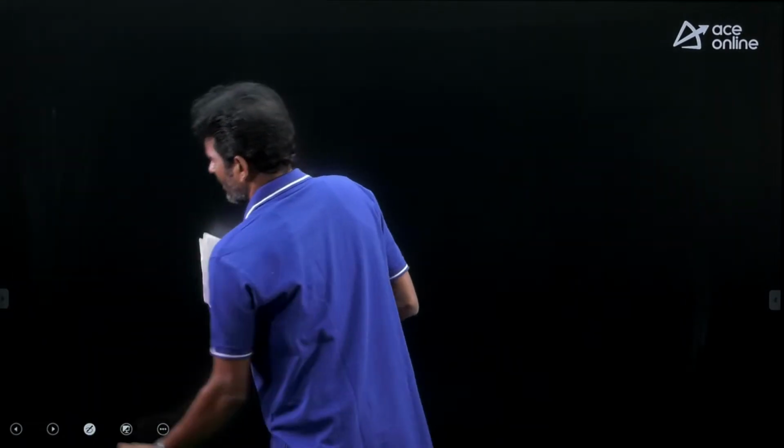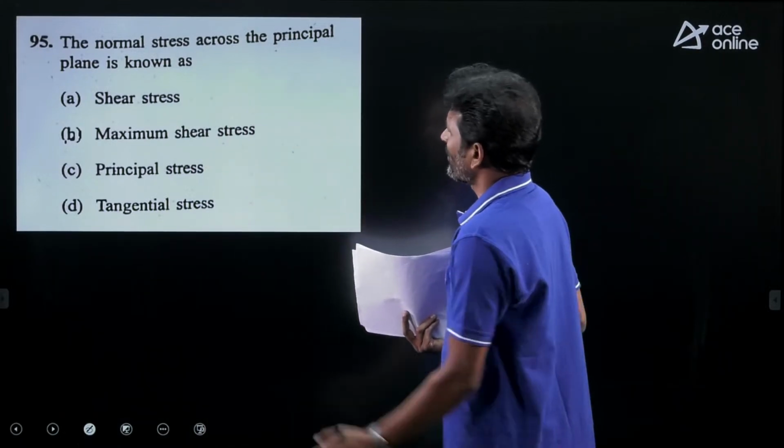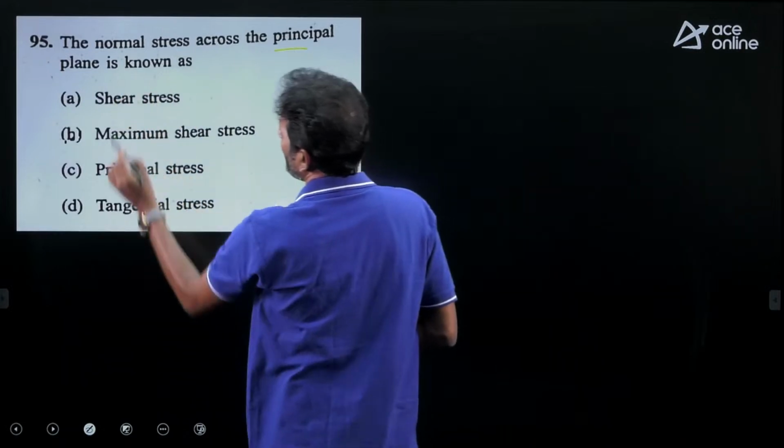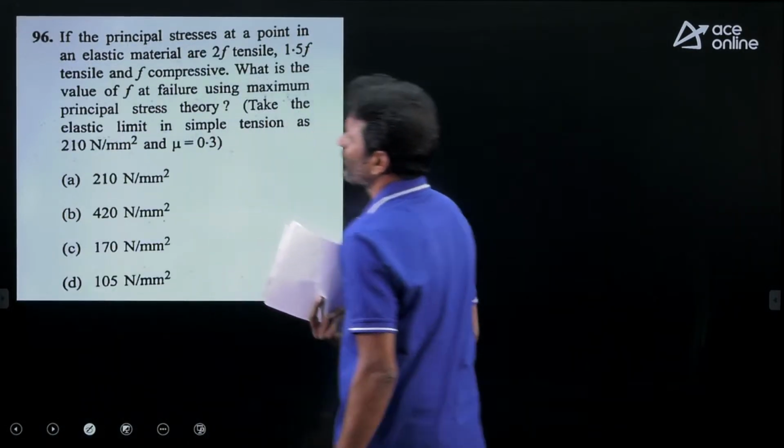Now let's move to the next one. It's a direct definition for the principal stress. The normal stress across the principal plane is known as principal stress. Option C is correct for this one.